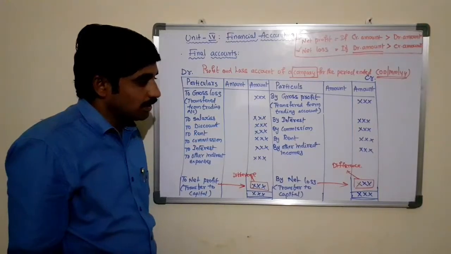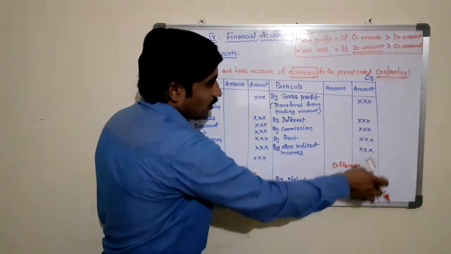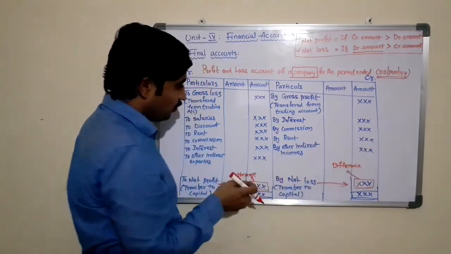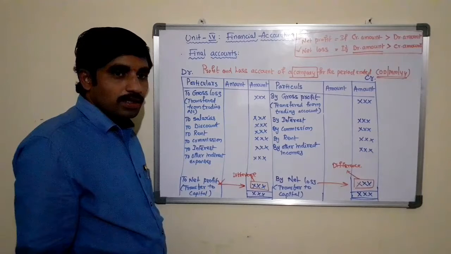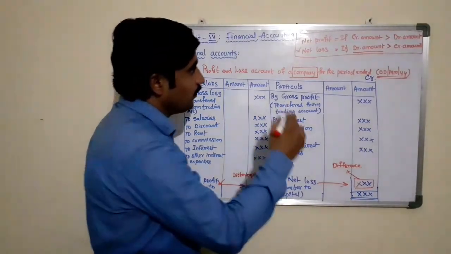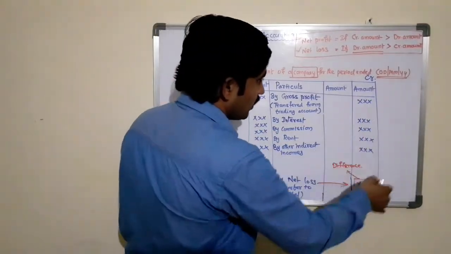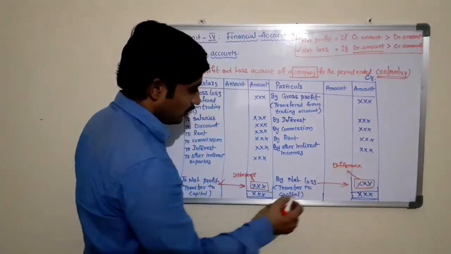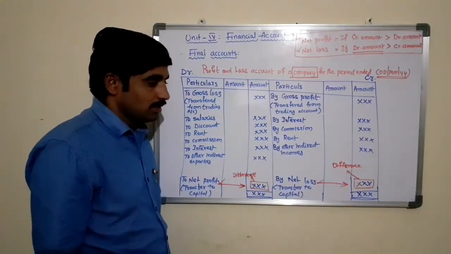We can say there is a net profit when the credit total amount is more than the debit total amount. On the other hand, if the debit total is more than the credit total, we can say that there is a net loss in the business.